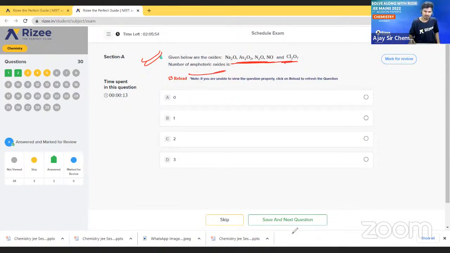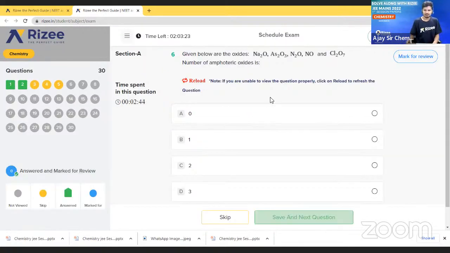Okay, so find this answer. We have to find the amphoteric oxides. How many amphoteric oxides are present here? Just tell me.